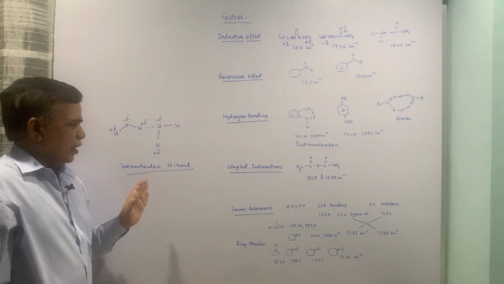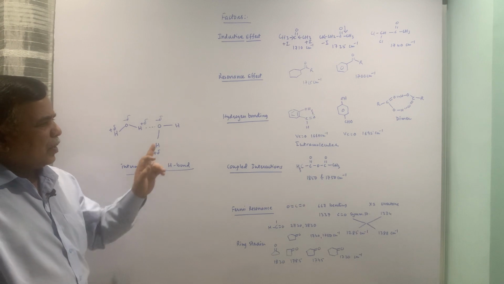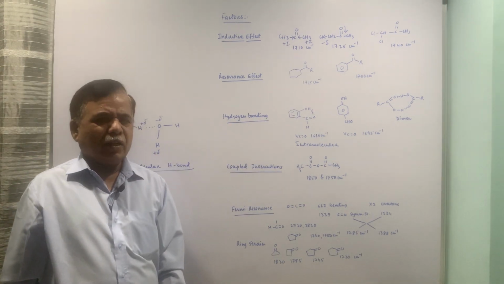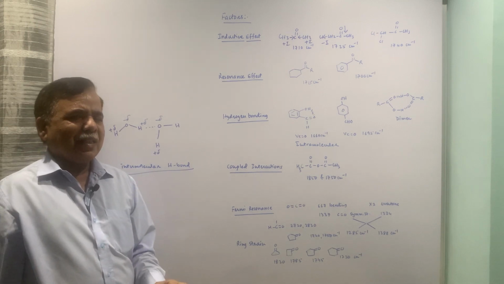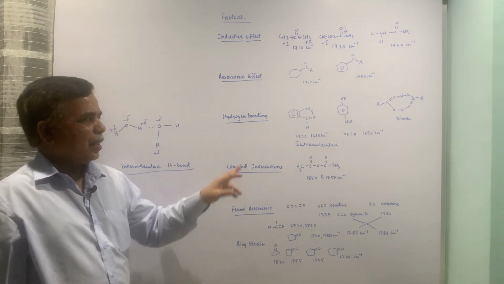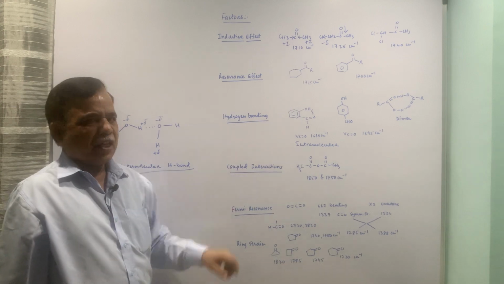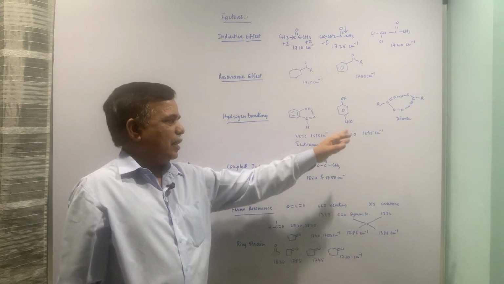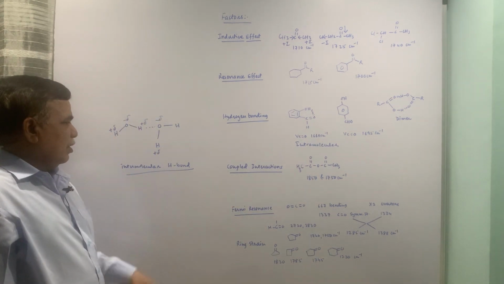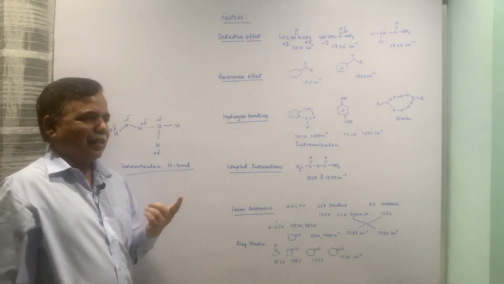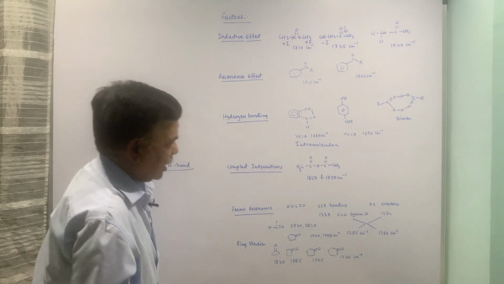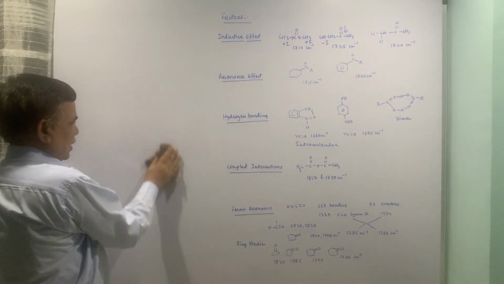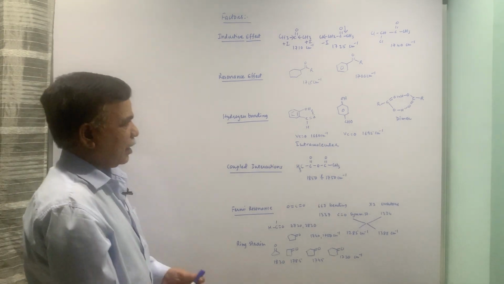So the distinction point is this: the intramolecular hydrogen bond persists even after dilution, and this will give a very sharp band in the infrared spectrum, whereas the intermolecular will show a broad band, or broad peak, in the infrared spectrum.